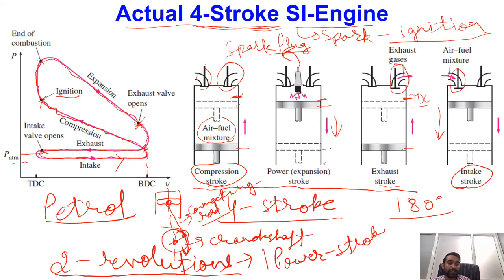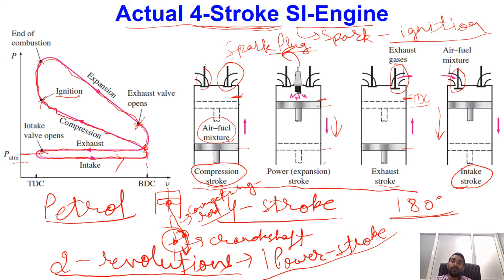Okay, so that is one important point you have to remember, particularly in case of a 4-stroke engine: for 2 revolutions of the crankshaft, we will be having only a single power stroke, because 1 stroke length will be completed in nothing but 180 degrees of crankshaft revolution.